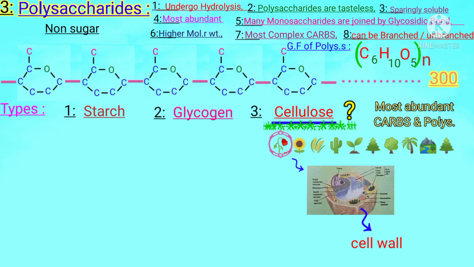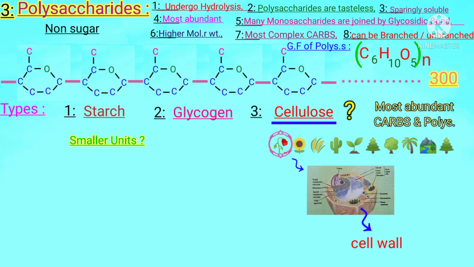In addition, students, the bonding in cellulose is very unique and special. Starch had smaller units that were glucose, and glycogen also had smaller units that were glucose. Now, what are the smaller units of cellulose? Students, try to guess.